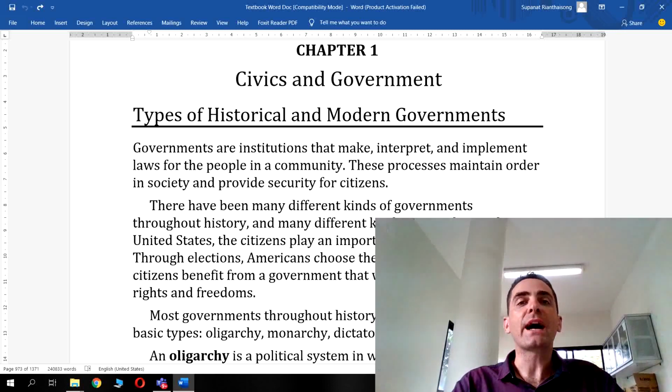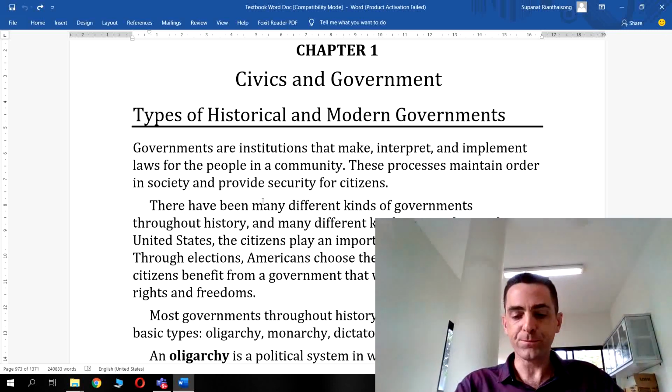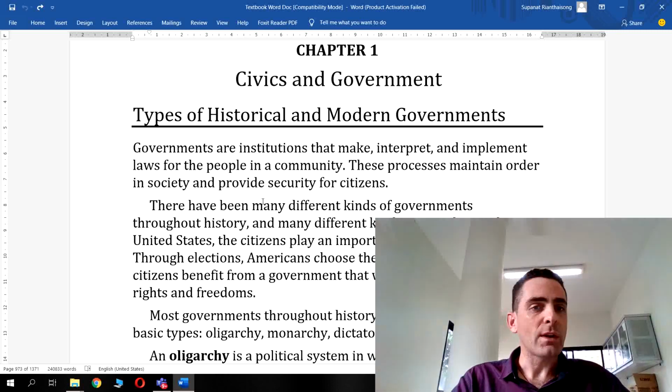In this one, we're going to dive head first into the content, okay, the civics and government content. Now, civics and government is around 50% of the entire content of the social studies exam. So you need to be very aware of the key concepts, vocabulary connected to this, the ideas connected to it, and anything else that might trip you up as well. Okay, so let's have a look then.